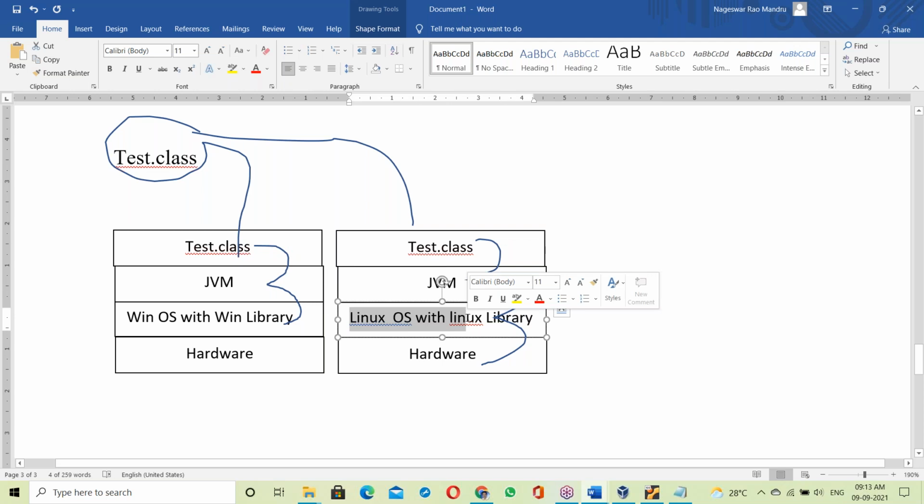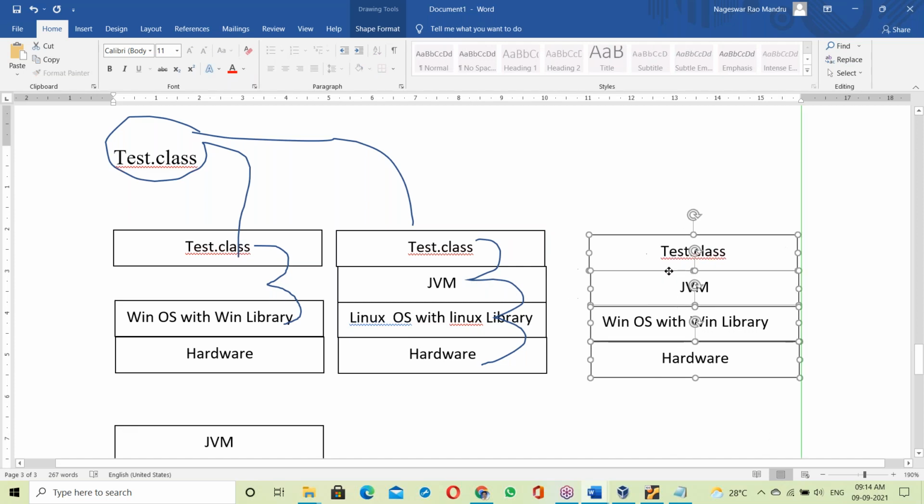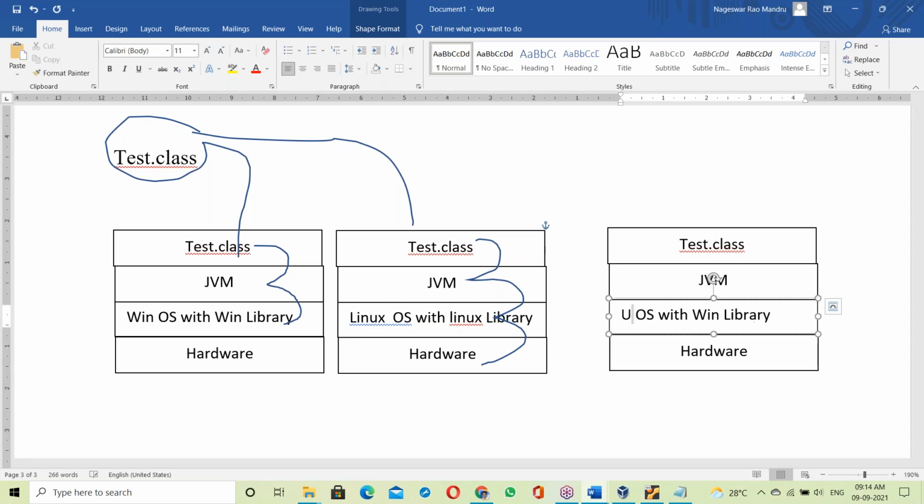If the OS is Linux, it links to the Linux library. If the OS is Unix, it links with the Unix library. So JVM takes care of that linking.